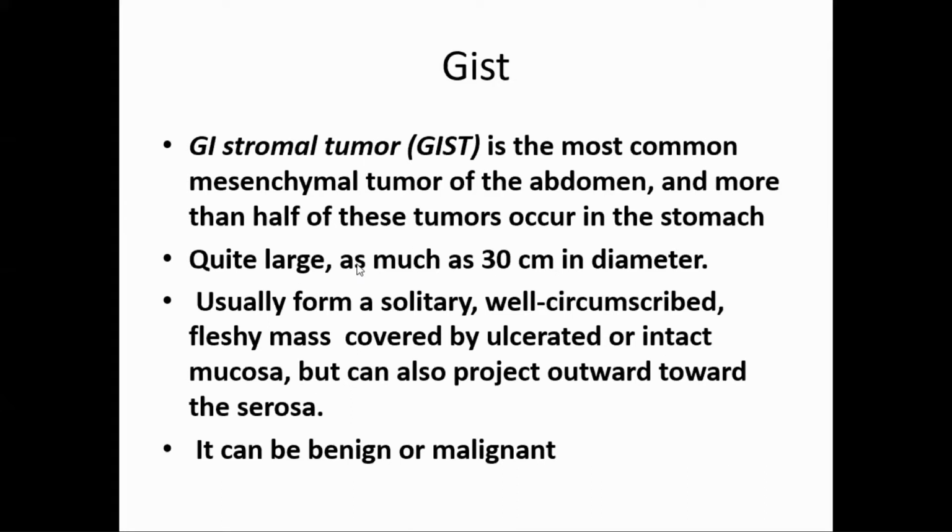It is quite large. It may be as big as 30 centimeters in diameter and usually forms a solitary, well-circumscribed fleshy mass covered by ulcerated or intact mucosa, but can also project outward towards the serosa. So because it arises from the muscular layer, so it is in the wall, it may project out or it may project inside, and then it produces ulceration if it is projecting in the lumen. It can be benign and malignant.